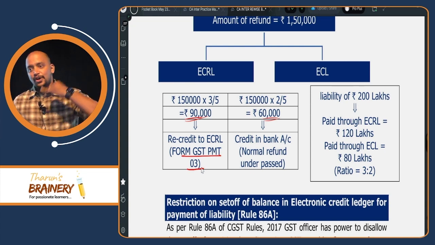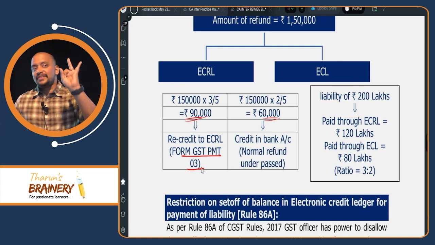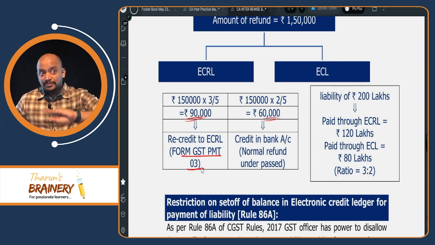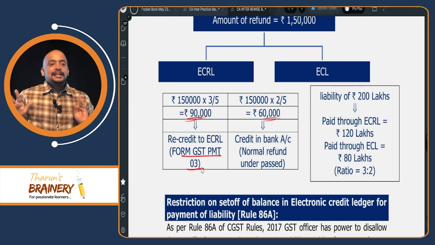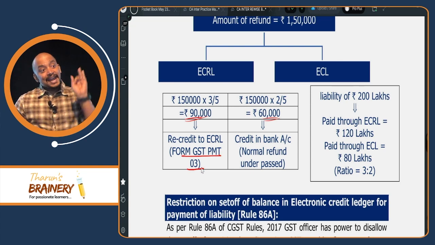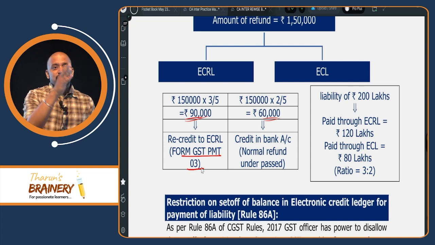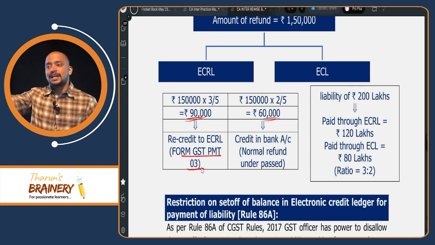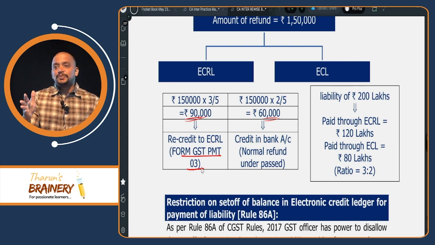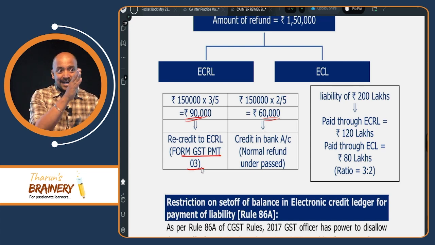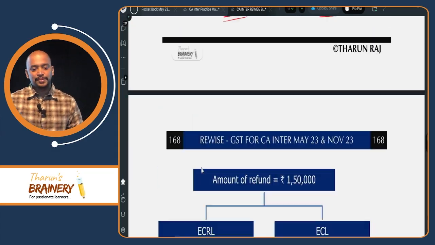PMT6 challan, deposit challan. PMT7 money got debited but not credited. You will complain to the payment gateway. Clear? Then 8 we don't have. 9 we have. What is 9? Transfer of balance between one cash ledger to another. And 9A also we have. Transfer of balance between electronic cash ledger of one distinct person to another distinct person.